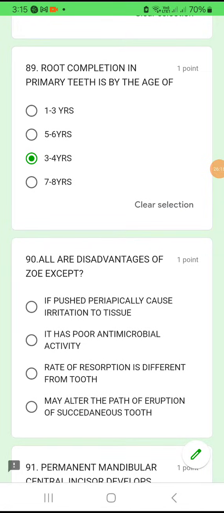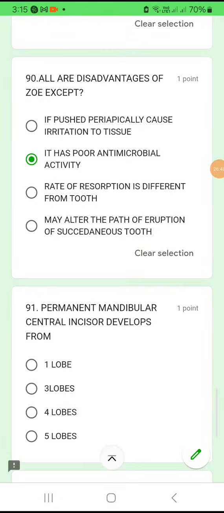So 90. All are disadvantages of ZOE except. So zinc oxide eugenol, if pushed periapically, will cause irritation in the tissue. Very true. It has poor antimicrobial property. No, it has very high antimicrobial property. Third one, rate of resorption is different from the tooth. That statement is correct. May alter the path of eruption of succedaneous tooth. That is a disadvantage of zinc oxide eugenol. So the option which is not correct, except, is it has poor antimicrobial activity.